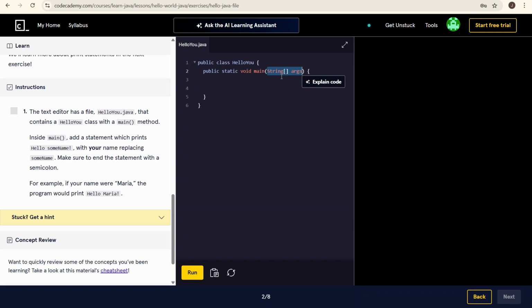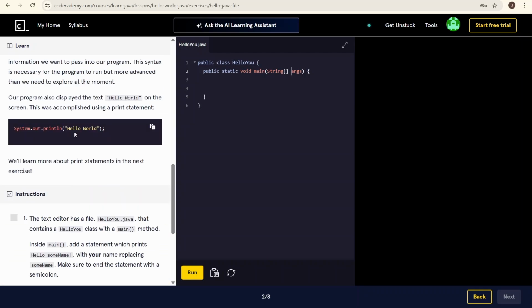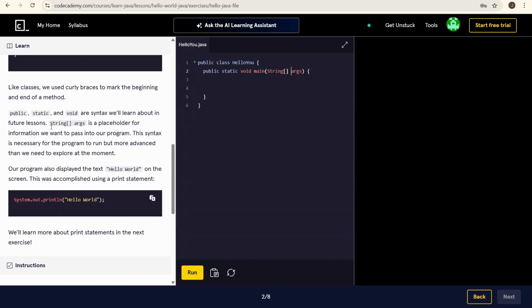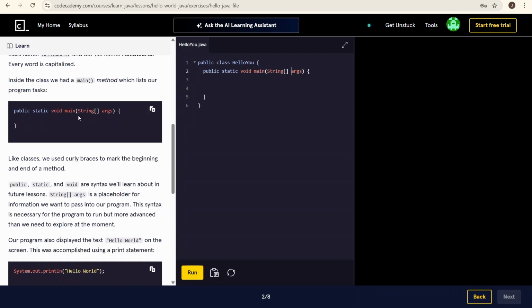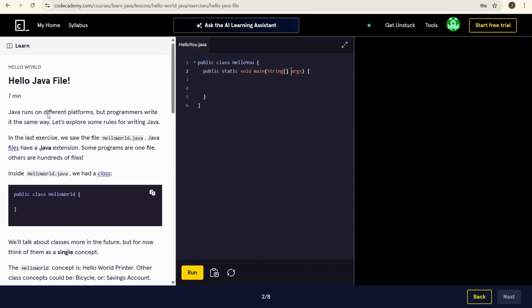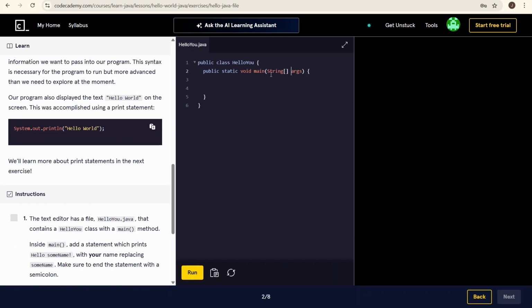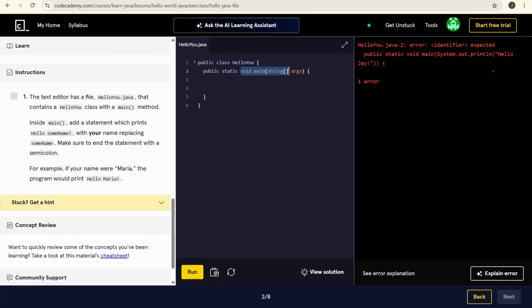Are we replacing this, or are we replacing inside these brackets? Okay, this is the main, and then I put it inside here. Okay, I get it now.